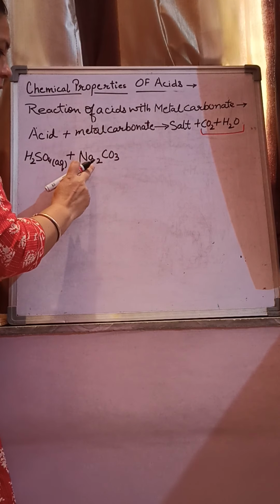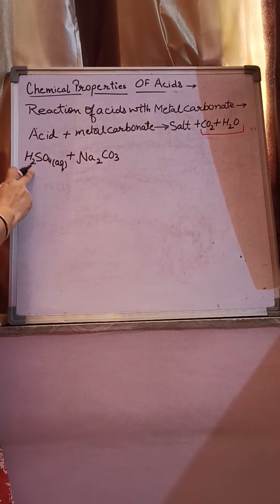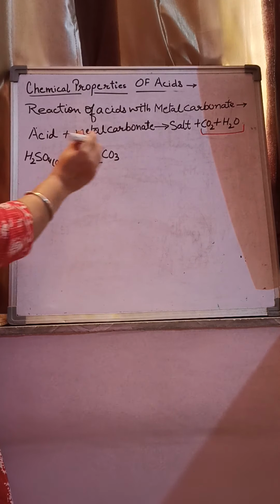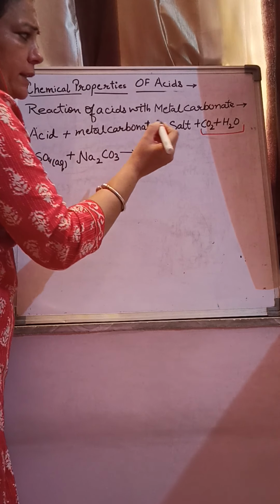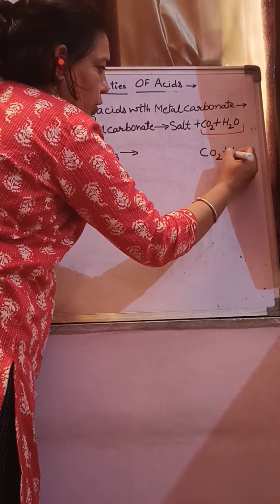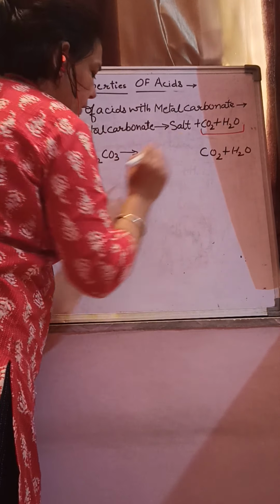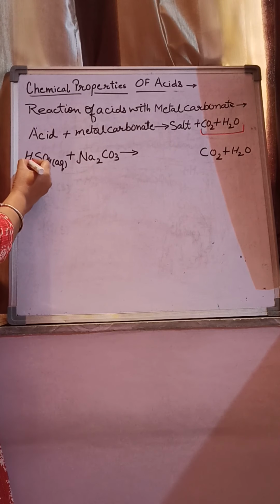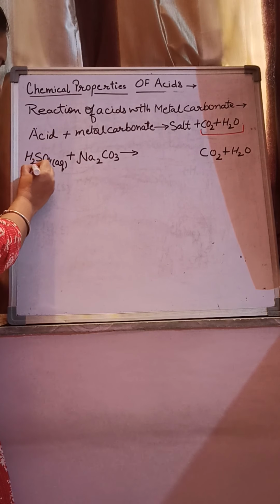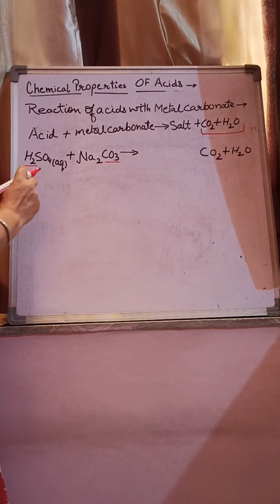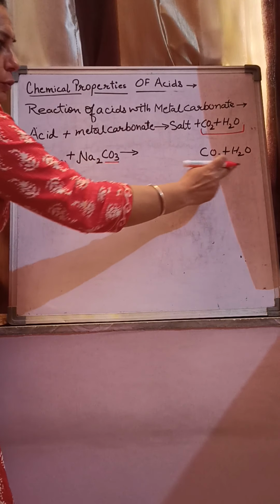When sodium carbonate reacts with sulfuric acid, what will happen? I know that two products are common, carbon dioxide and water. So just have a look at this reaction. Water, H2O, and I will take one oxygen from here, so there is a formation of water.